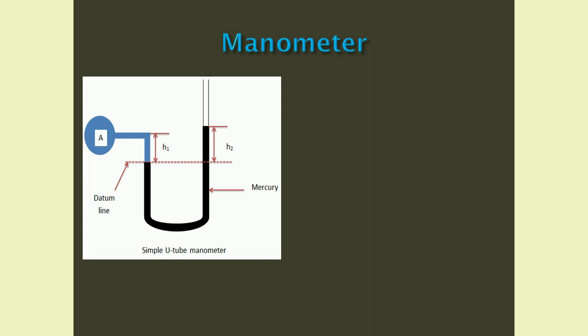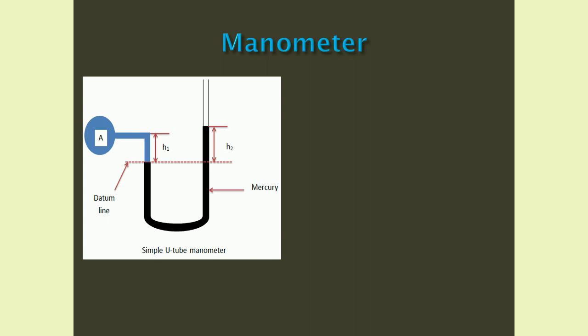Manometer is an instrument used for measuring pressure. First one is simple U-tube manometer. Here, one end of the manometer is open to the atmosphere, and the other end is connected to the point where pressure is to be measured. Mercury is used as the manometric fluid.